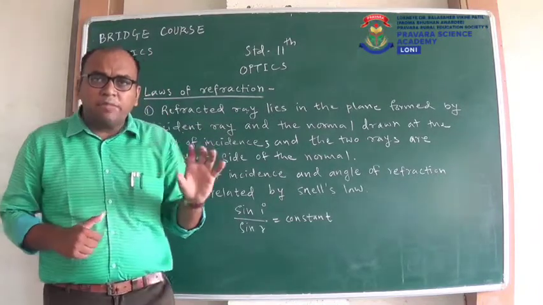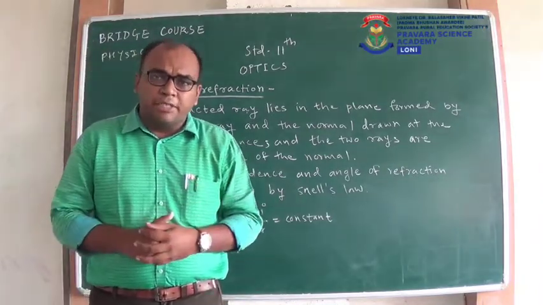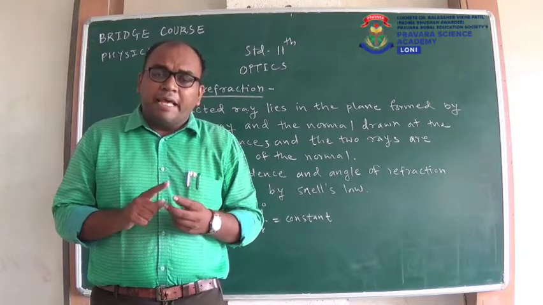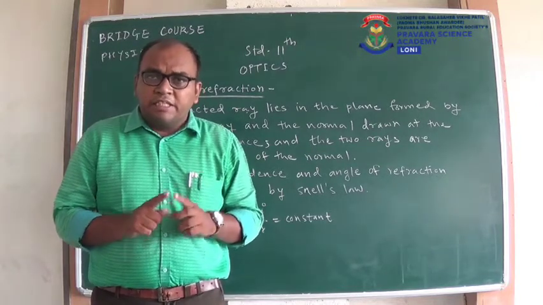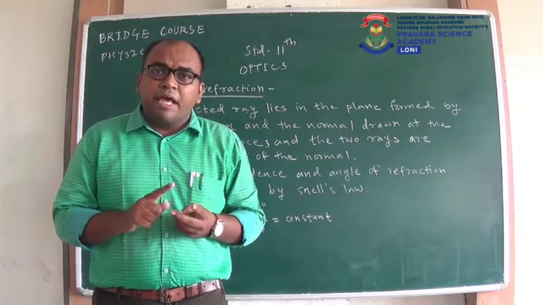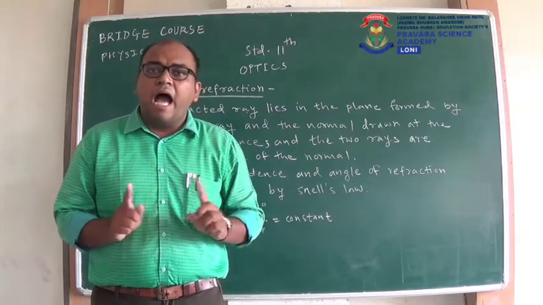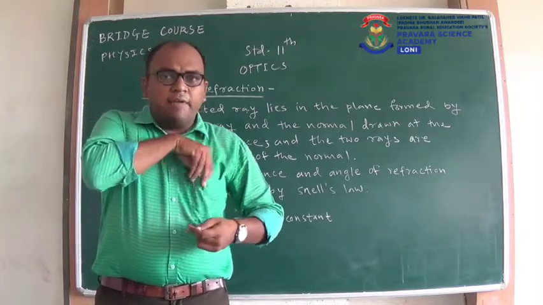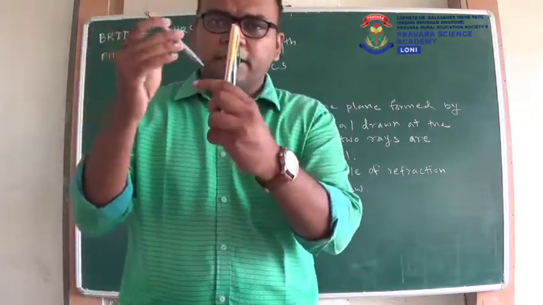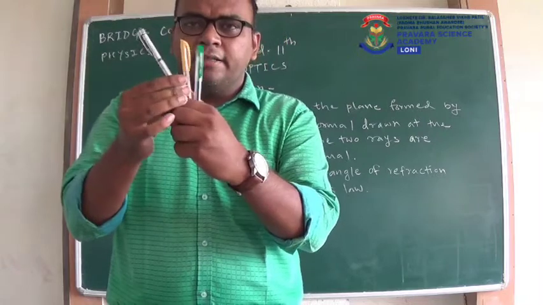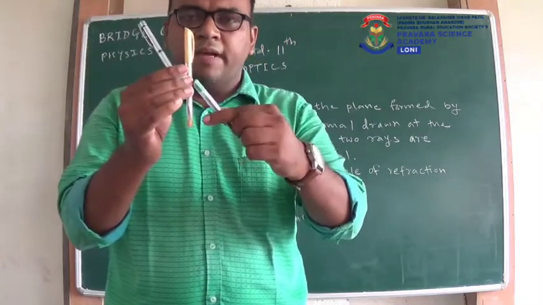So the same type of statement was there in the law of reflection. Incident ray, reflected ray and normal are in the same plane. Here it changes: incident ray, refracted ray and normal are in the same plane. So again we can consider these three rays like this. Suppose this is the incident ray, this is our normal, and this is our refracted ray.